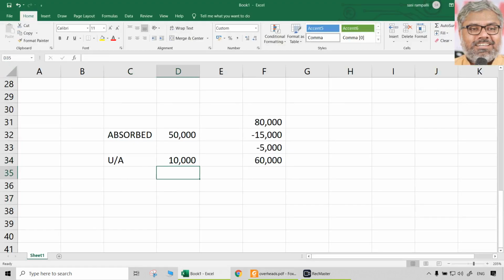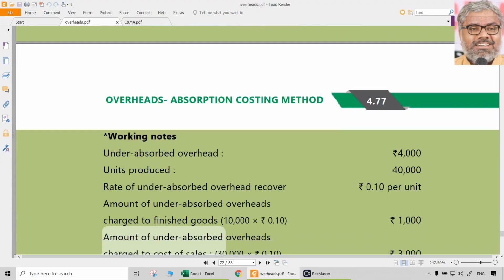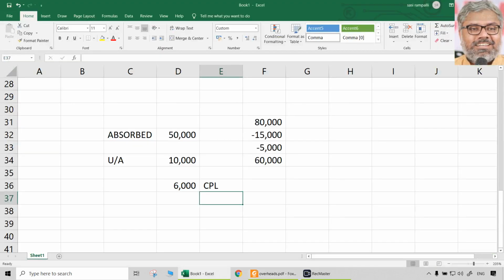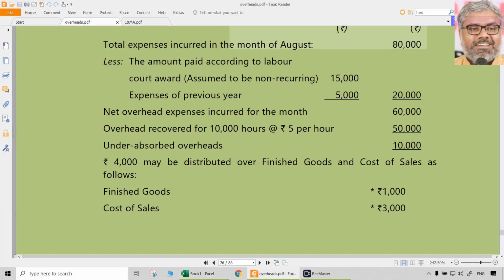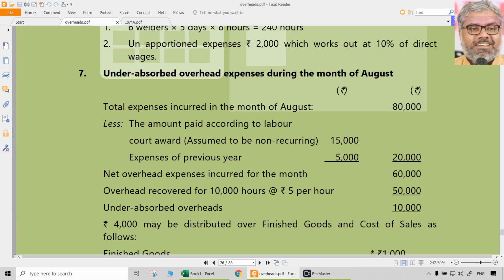Then out of this 10,000, what is said is 60% is due to defective planning. That means abnormal reasons. That means 6,000 should be directly charged to costing P&L account. But that you have to write very clearly. That's what you have to write also. I think in this question it is not given. But the remaining 4,000, which is 40% of this 10,000, should be distributed, because that should be adjusted in the finished goods and work in progress and the closing stock. So cost of sales, work in progress, closing stock.